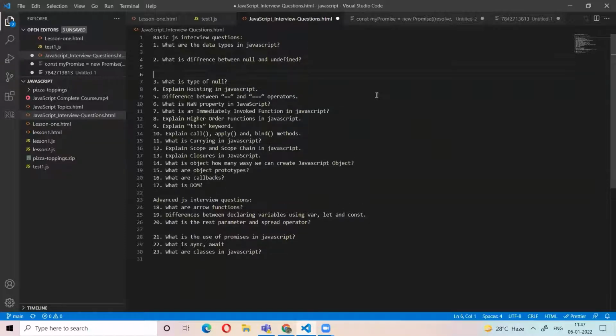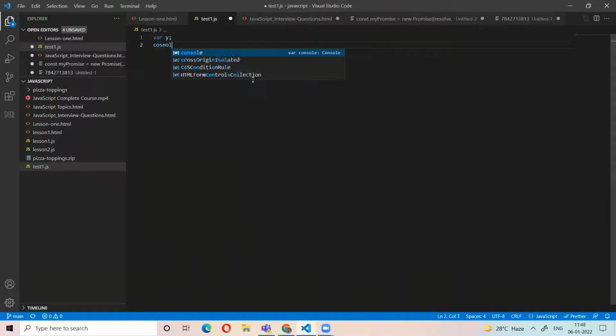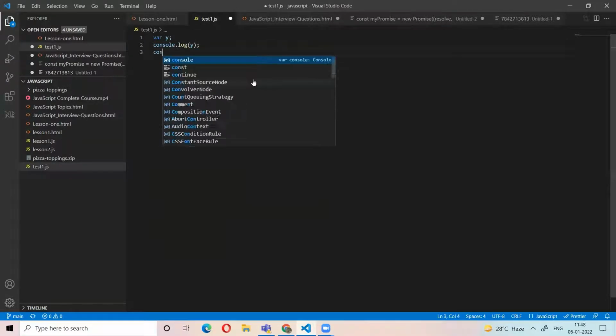Next question. What is the difference between null and undefined? Let's see. If we declare a variable and do not assign any value to it, what is the type of y? Let me run this and go to the console.